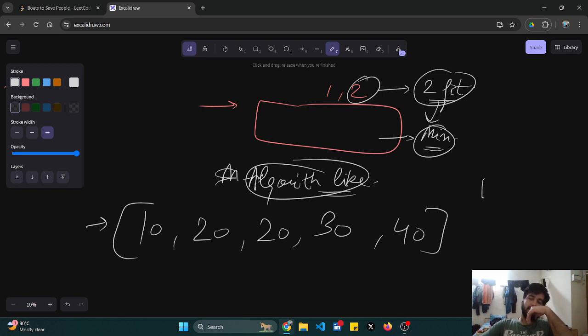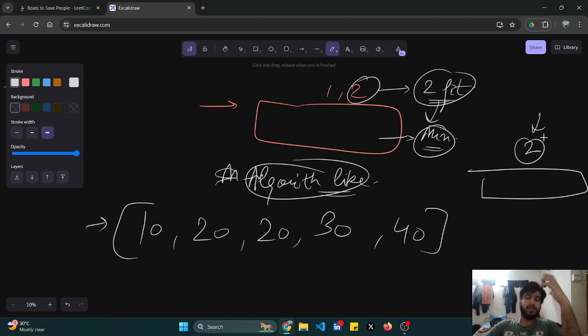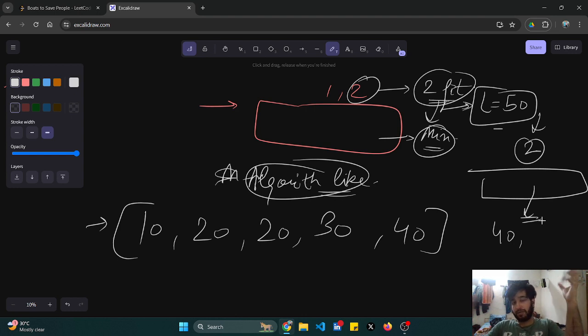Think like that. If I am given a boat and I have to fit 2 persons, this is my priority, that I have to fit 2 people. Which 2 people can I fit here? Can I fit the most healthy ones? If my limit is basically 50. Is it the optimal choice? No. If you think carefully, no.